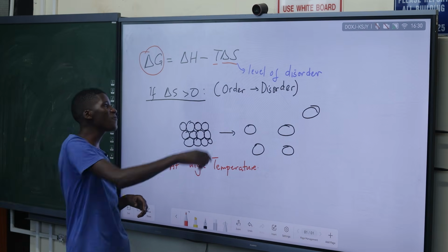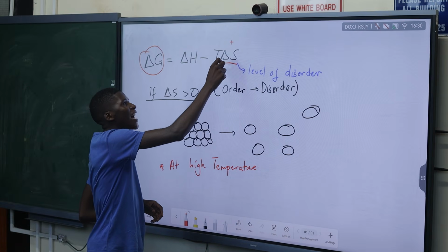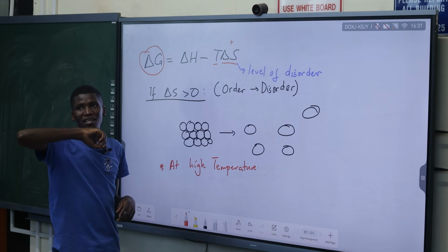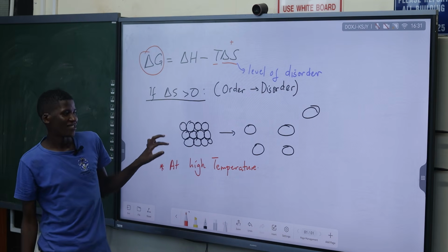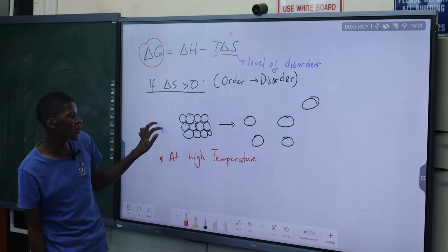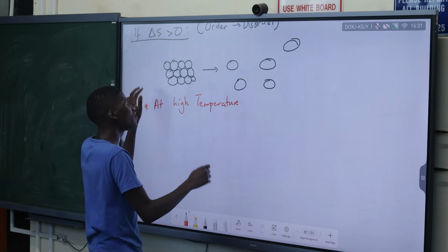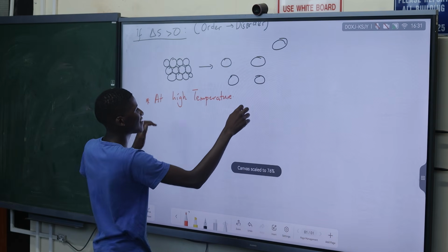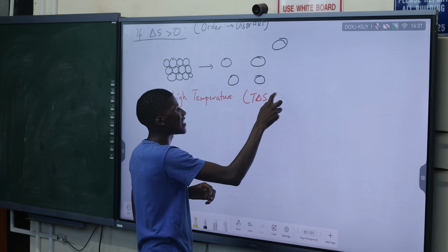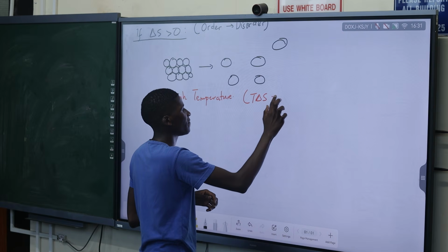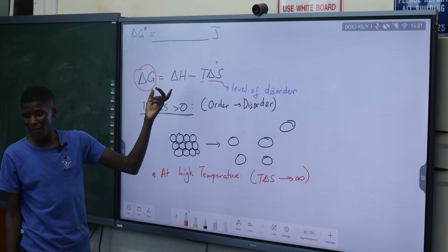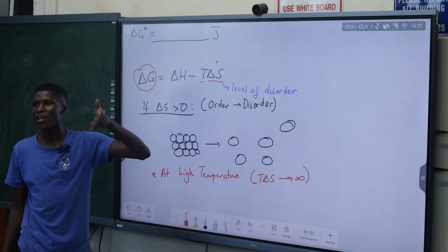In mathematical logic, if delta S is a positive number, and this one is a very big number as well, what will it be? Negative, I say. Yes, delta G will be negative at high temperature. That's why at high temperatures, we know the expression T delta S will definitely be a very big positive number. And when we take our delta H and say minus that, we get delta G as negative.